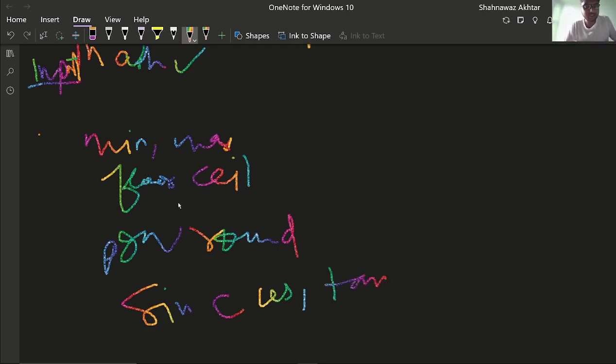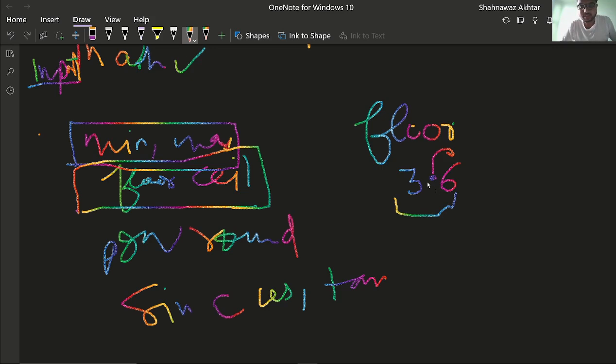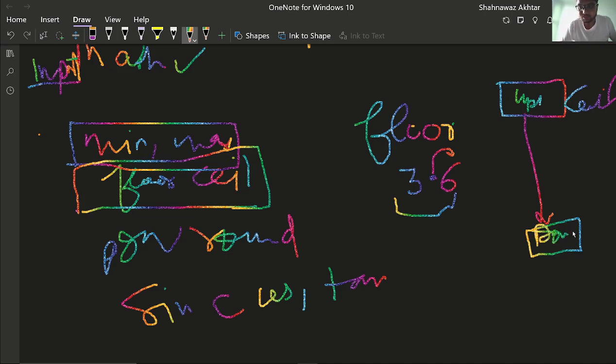Before moving forward, let me explain. These two you are already familiar with if you are a math student. Now let me explain these two, floor and ceil. Floor converts the value. Suppose I have 3.6. Floor is the downward side, and ceiling is the upward side. So floor value decreases the value, and ceil value increases it.